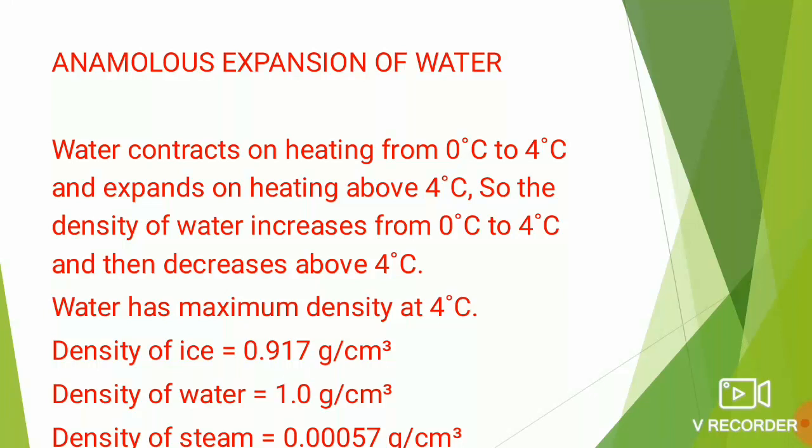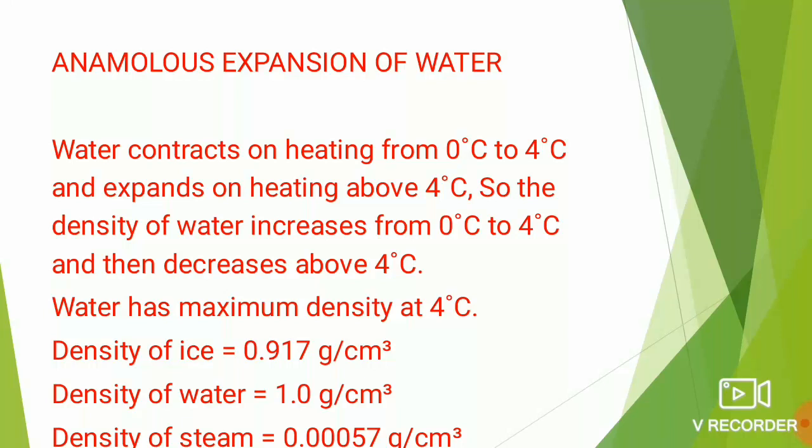Dear students, you already know about thermal expansion. Thermal expansion says that whenever you heat any substance, it will expand, whereas on cooling, the substance contracts. But the opposite happens in the case of water in the temperature range of 0 to 4 degrees Celsius. Water contracts on heating from 0 degrees Celsius to 4 degrees Celsius, whereas it expands on heating above 4 degrees Celsius. Because it is an exception, it is named the anomalous expansion of water.